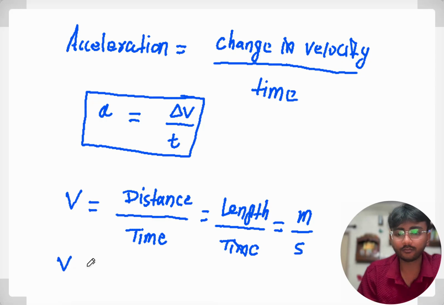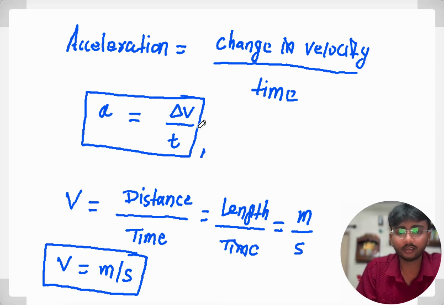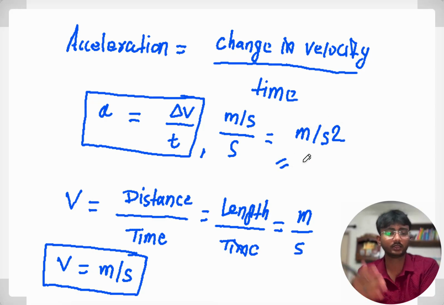So we can say that the SI unit of velocity is meter per second, right? Then we can write delta v, the SI unit of velocity, meter per second, upon time. The SI unit of time is second. So the SI unit of acceleration will be meter per second square, right? So in this way, we can derive the SI unit of other derived quantities.